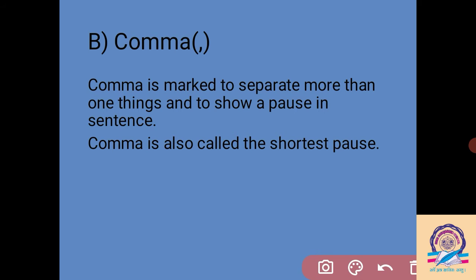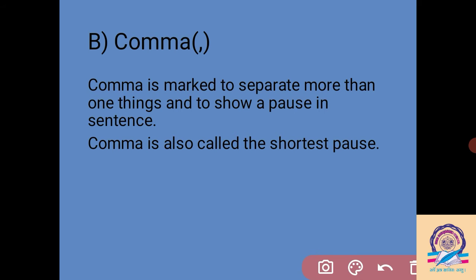During writing, we take some stop there and separate the things. If we want to show more things in one sentence, and the sentence is long, then at that time we separate two things or more than two things by using the comma here. We can also use the conjunction there.